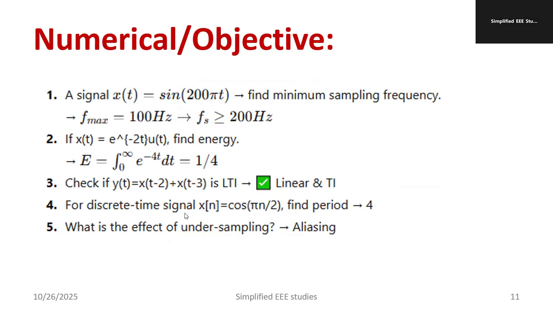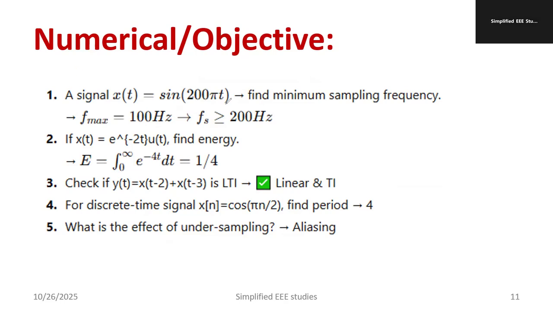For a discrete time signal, x of n equal to cos pi n by 2, find the period. That is equal to 4. Period is equal to 4. Find out the best answer: what is the effect of undersampling? The effect of undersampling is dash. That is the aliasing effect. Please do remember these important points.